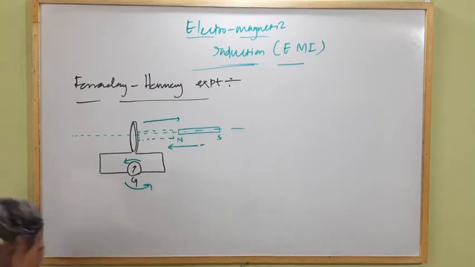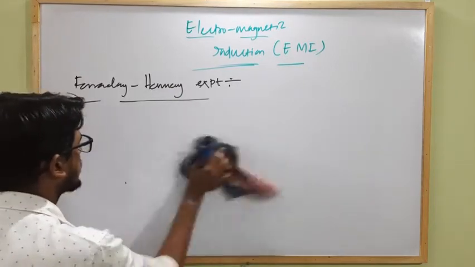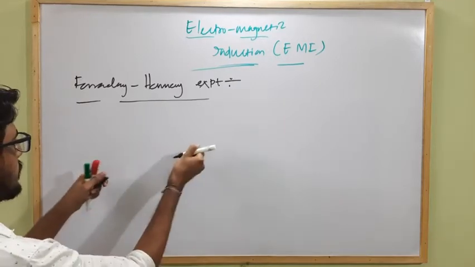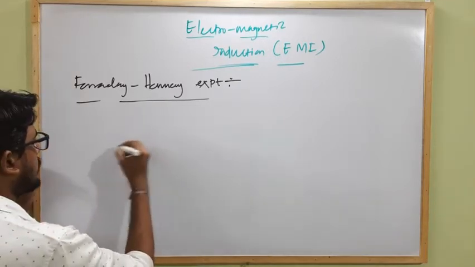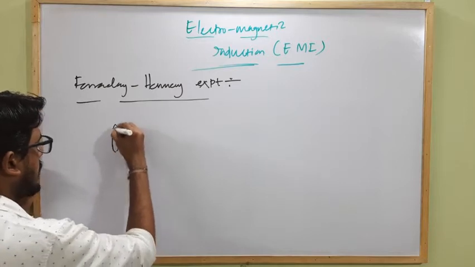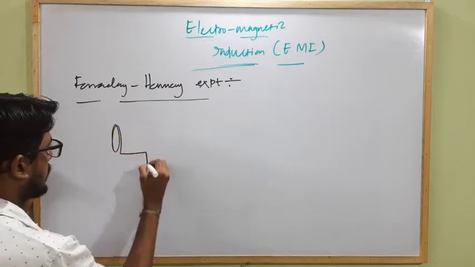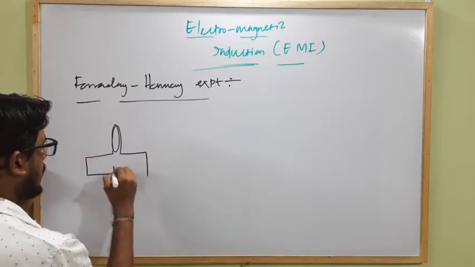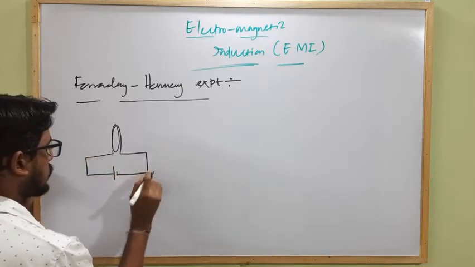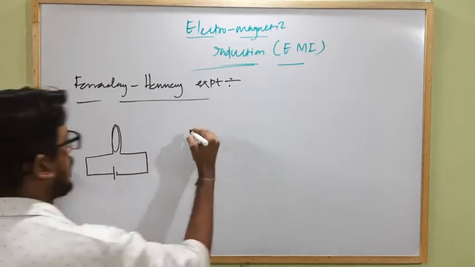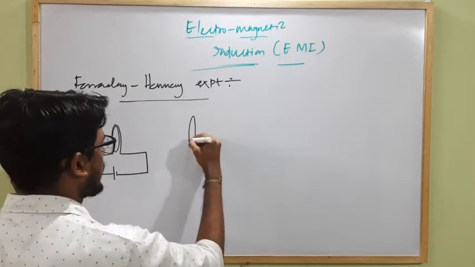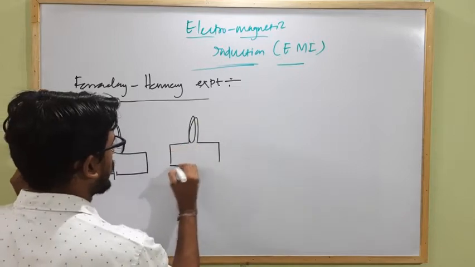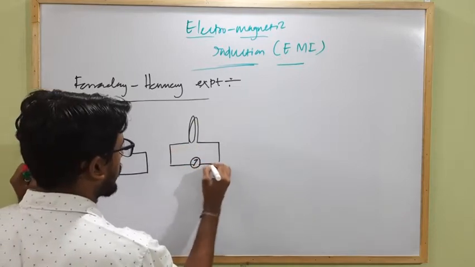Faraday also observed that if there is a coil which is attached with a source, and there is another coil which is attached with a galvanometer.